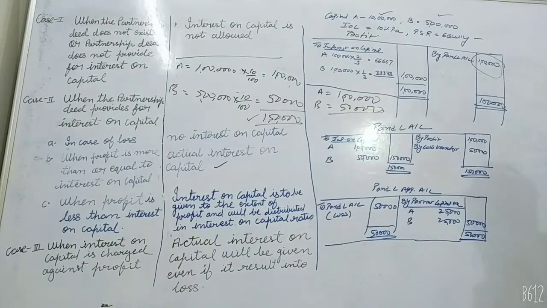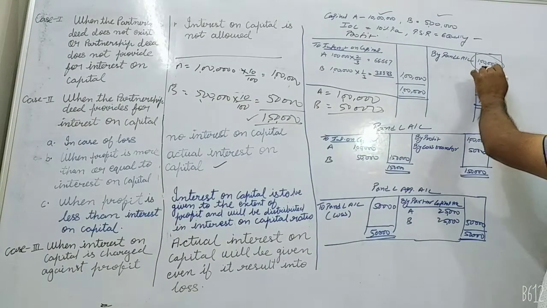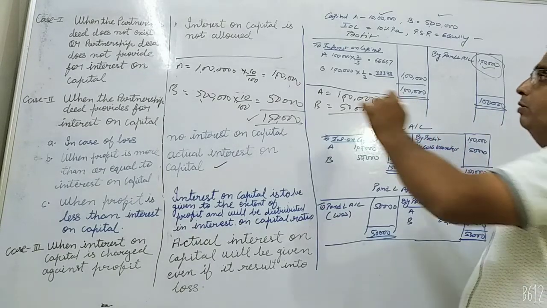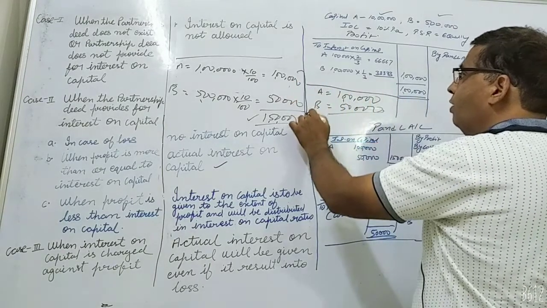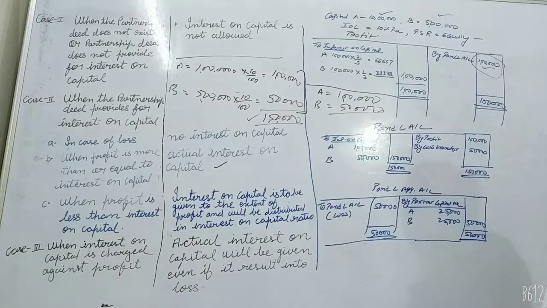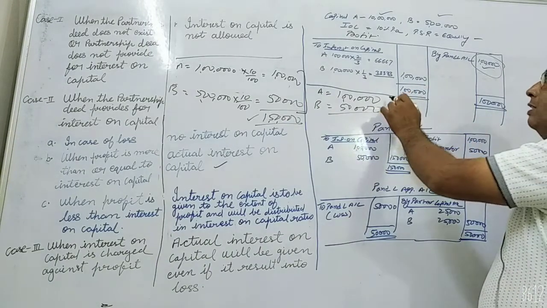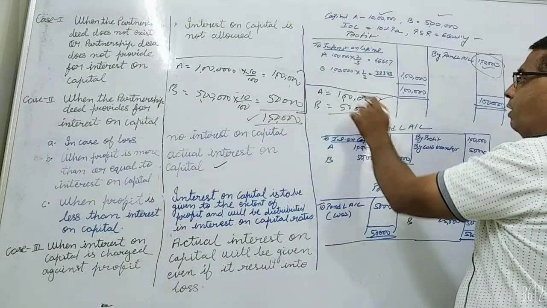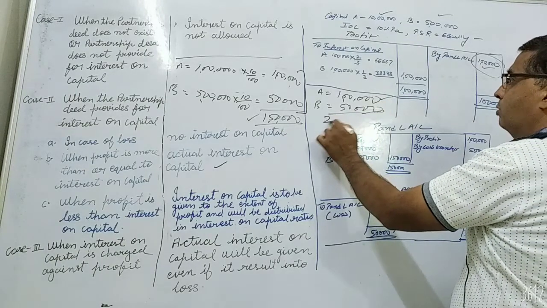So in this case, we can only pay to the extent of 1 lakh, that is the amount of profit, and this 1 lakh will be distributed in the ratio of interest on capital. Here interest on capital of A is 1 lakh and B is 50,000. The ratio of this comes to 2:1.